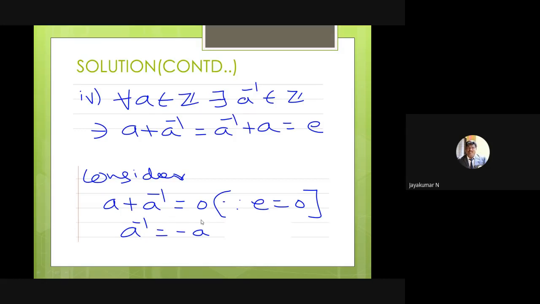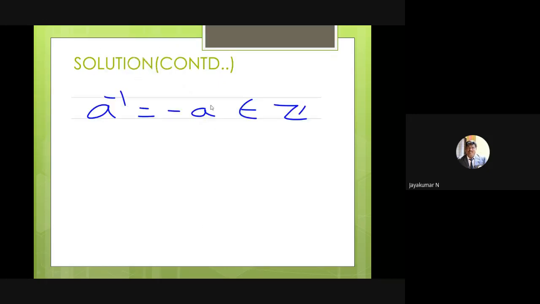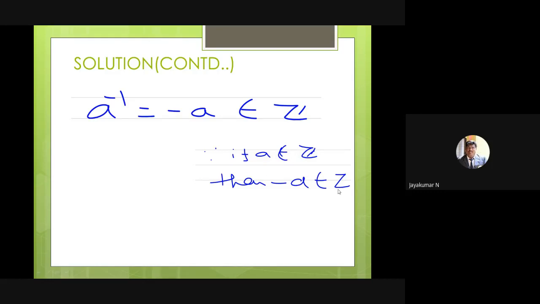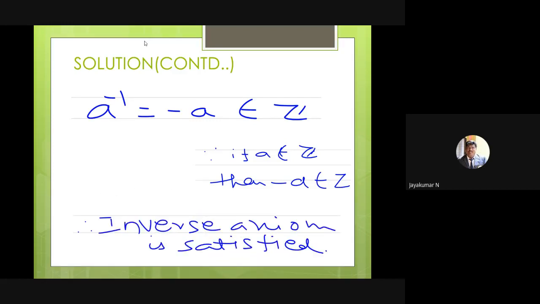Now I have to check whether minus a belongs to Z or not. If a belongs to Z, definitely minus a also belongs to Z, because the structure of Z is 0, plus or minus 1, plus or minus 2, and so on. In the given axiom, we assume that a belongs to Z, and from Z only I can pick my a. So obviously minus a also belongs to Z. Inverse axiom is satisfied.